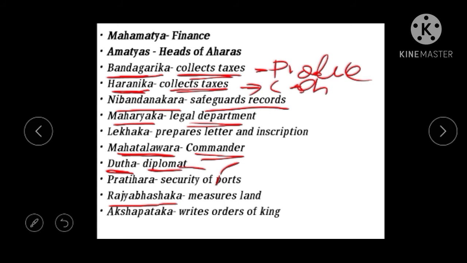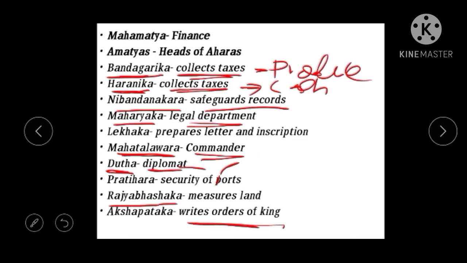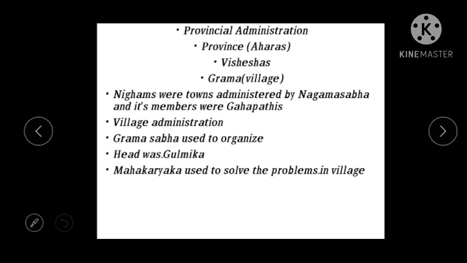Then we see Akshapataka. Akshapataka is a person who writes the orders of the king. Now, the king wants to give an order to his people or to a minister or to anyone. The orders are written by this person known as Akshapataka. So these are some of the important parts of the central administration, and now we deal with the provincial administration